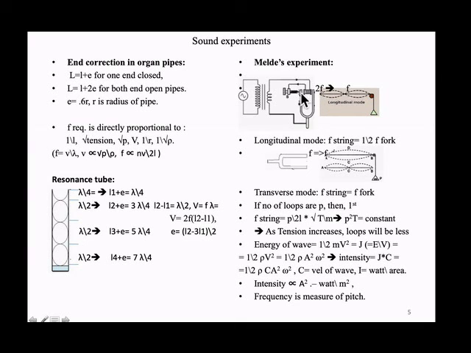Here, this tongue is there, and the string is connected to the tongue. When I supply an AC voltage with some frequency, this is a solenoid connected to the string, so the string starts oscillating. If it is plus minus 50 or 60 cycles per second, the string also oscillates. So it is a longitudinal arrangement: the tongue is oscillating in the direction of the string. When it oscillates two times, the string oscillates one time. So 2f of the tongue is equal to 1f of the string mode.